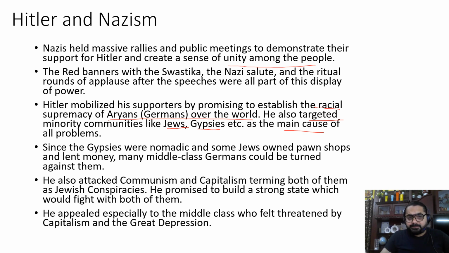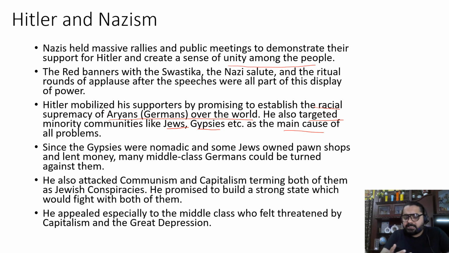Since the gypsies were nomadic and some Jews owned pawn shops and lent money, many middle class Germans could be turned against them. Gypsies were basically nomads, always on the move, living a nomadic lifestyle. On the other hand, some Jews were also involved in businesses like pawn shops, lending money. They were into money lending businesses.